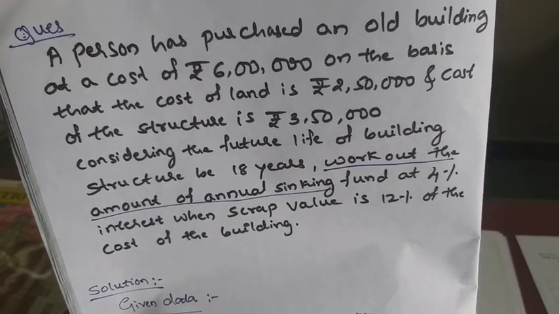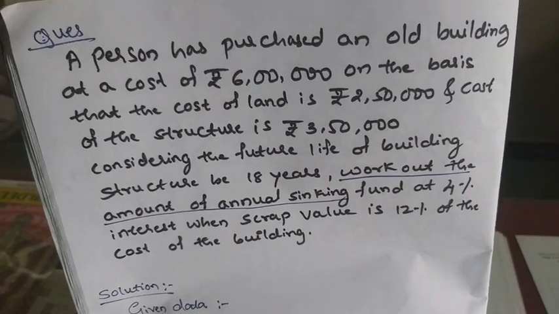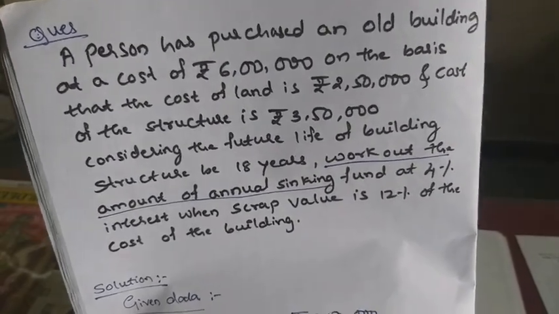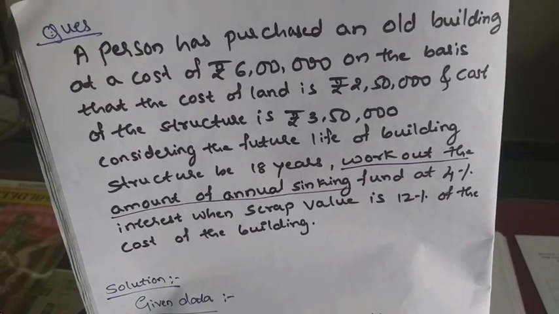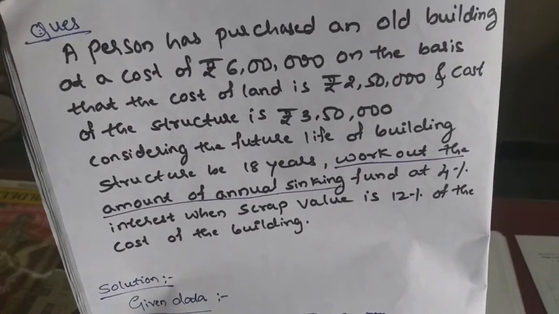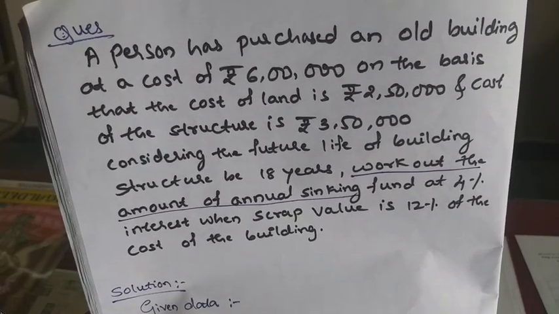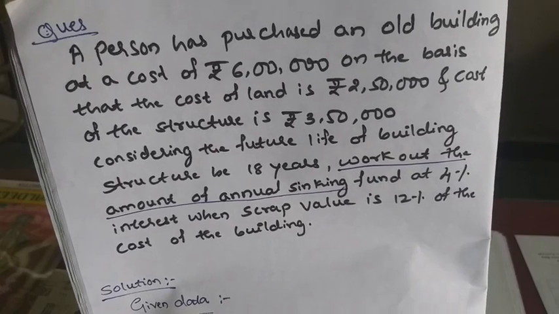I have explained in the previous video what is sinking fund. The annual sinking fund is nothing but the amount accumulated every year for the replacement of the old building.